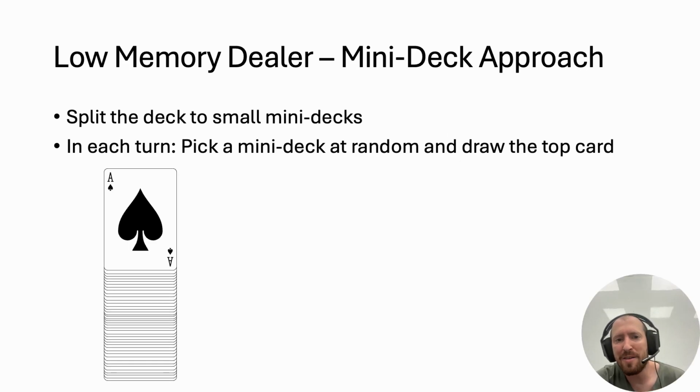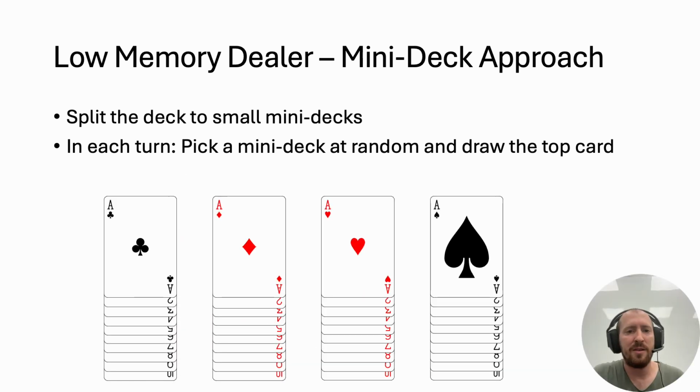Instead of tracking the deck in its entirety, we split it into small mini-decks. In each turn, we pick a mini-deck at random and draw the card that resides at the top of the mini-deck. So to tell the next card, we only need to know how many cards were drawn from each mini-deck.